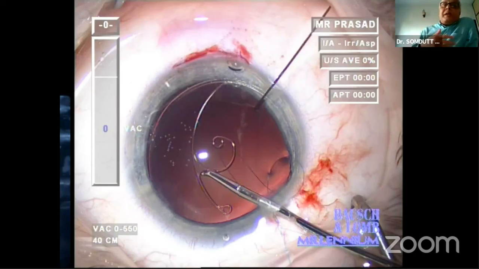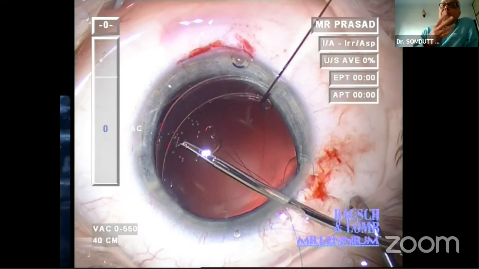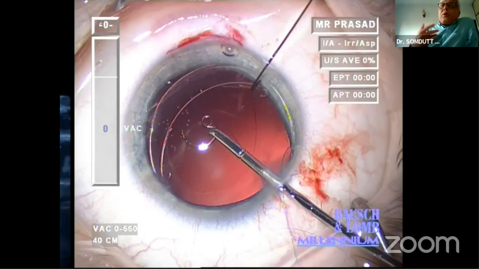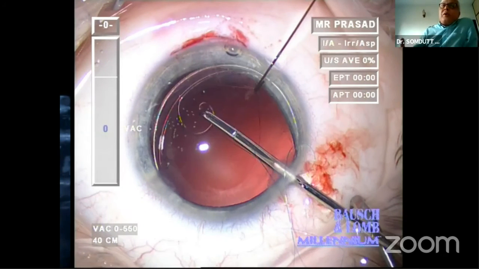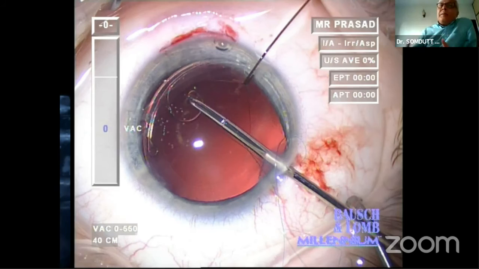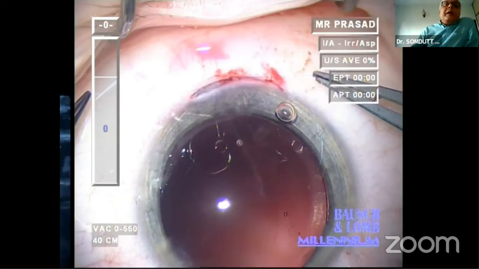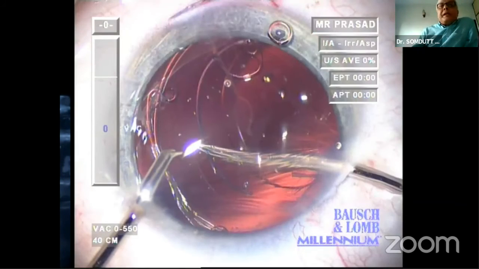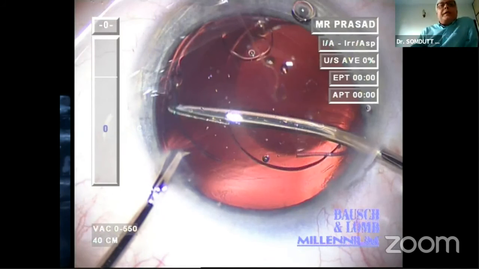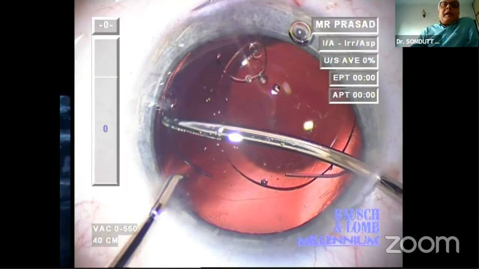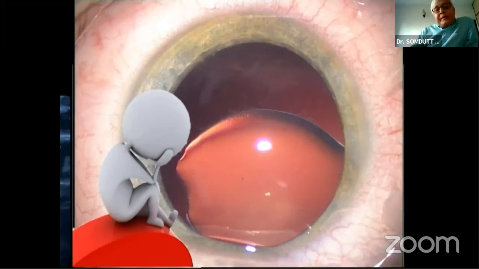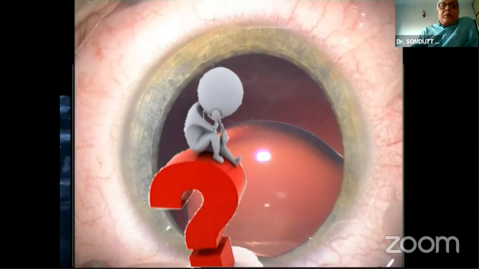And then we just aspirated the lens matter out, because these are young patients. They come to you not because they have a cataract, they come to you because they're no longer manageable by spectacles or cylinders. So I put in a thing called an Emmett segment, sutured it into a Hoffman pocket, and I put a 3-piece lens into it.